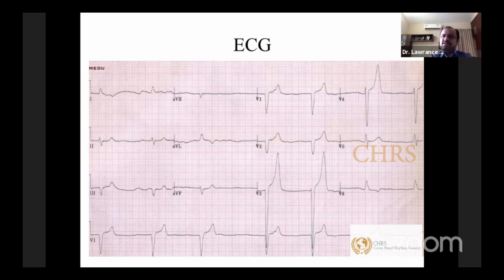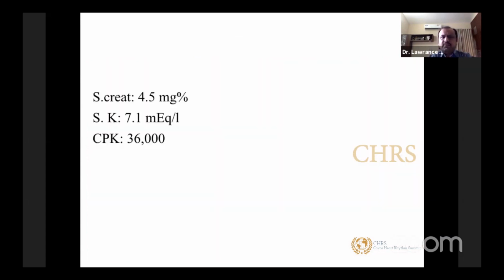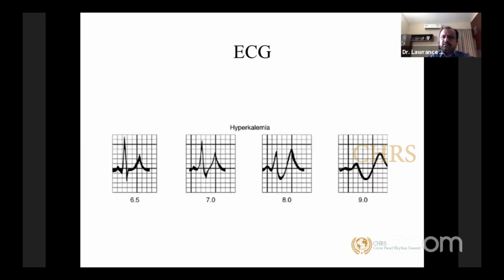All this in this patient is telling you to just look at the potassium level. That is very important. These are classical signs of hyperkalemia. So when you did the bloods, his creatinine is 4.5 and potassium is 7.1. So the ECG has given a clear clue on what to do next.